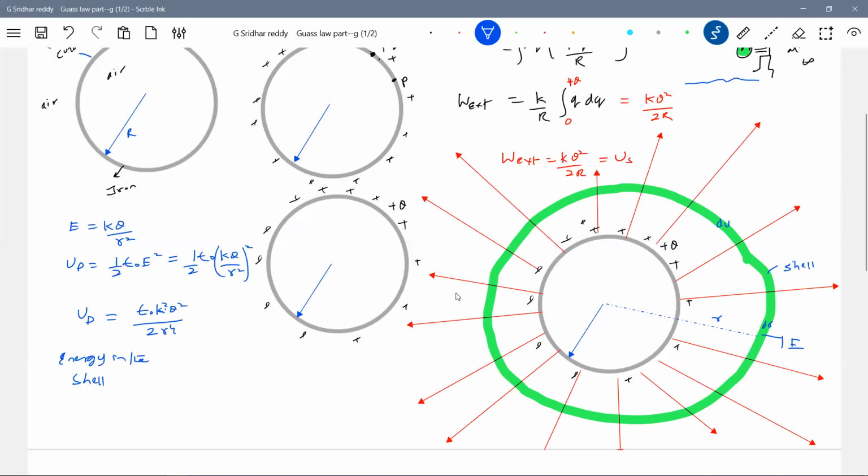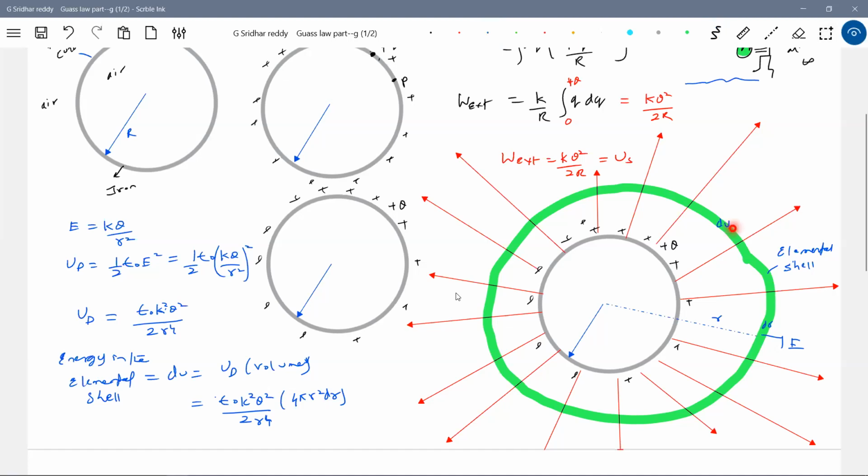Now, can we calculate how much energy is present in the elemental shell? dU is equal to energy density into volume. The energy density is epsilon naught K square Q square by 2 R to the power 4. What is the volume of this? This should be equal to 4 pi R square dr, not 4 by 3 pi R cube. How much energy is present in this green color region?